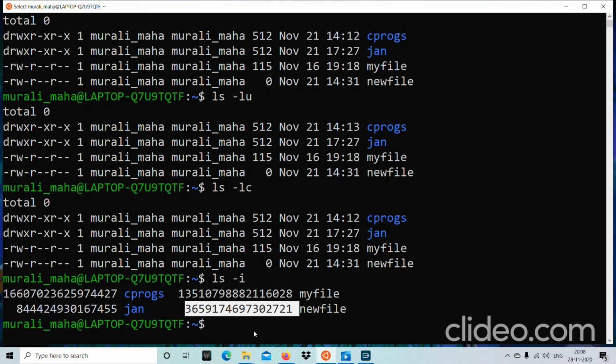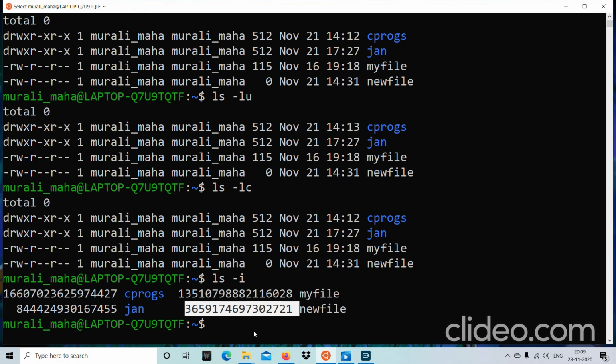So these are some of the important options of the ls command. If you want to know more about the ls command, always look at the man page. man ls would display all the options of the ls command. A lot of information you can gather from the manual page, so I encourage you to go through it.